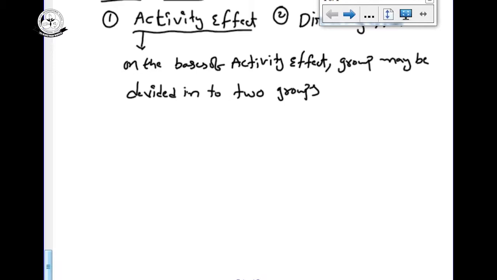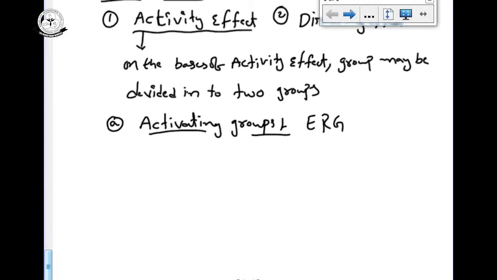First one is activating groups, that is ring activating groups or electron releasing groups, ERG. They increase the activity of the aromatic ring towards electrophilic substitution, and there are three types.